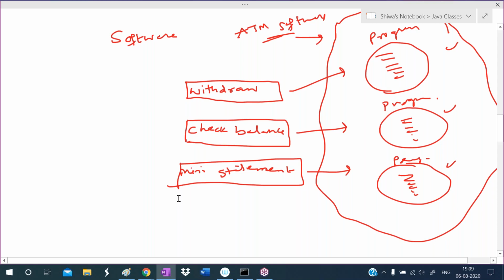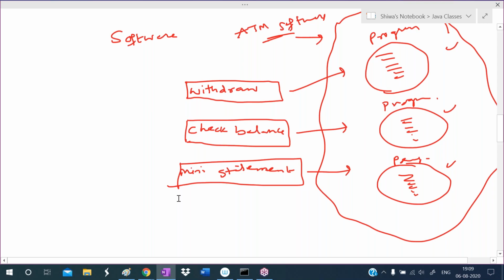What is software? Software is the set of programs, where a program is a set of instructions. So some set of instructions will become a program, and such type of set of programs will become a software. Okay. So in the software, how many types are there? Two types are there. What are those? First one is system software. Second one is application software.